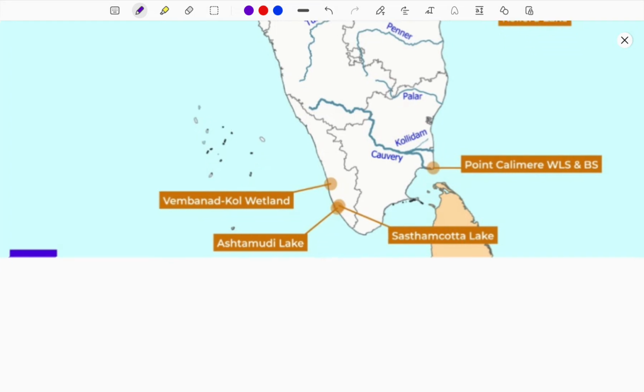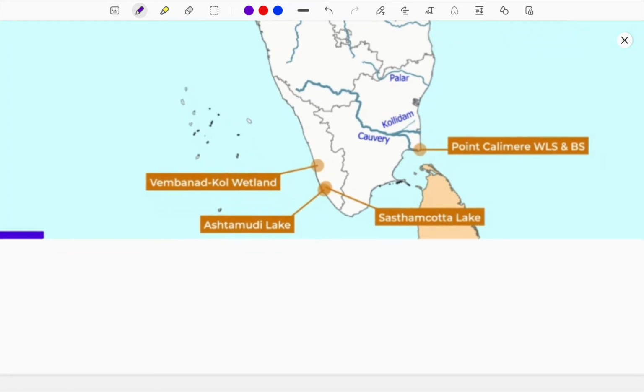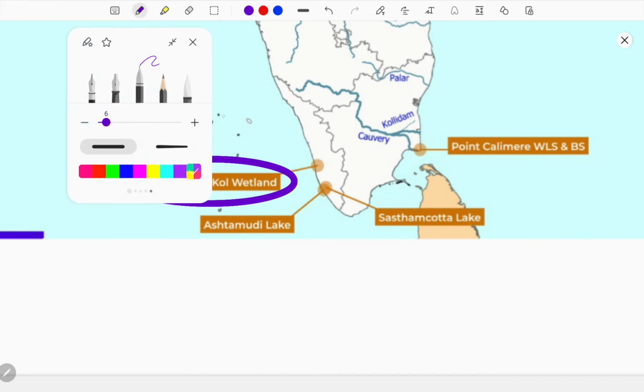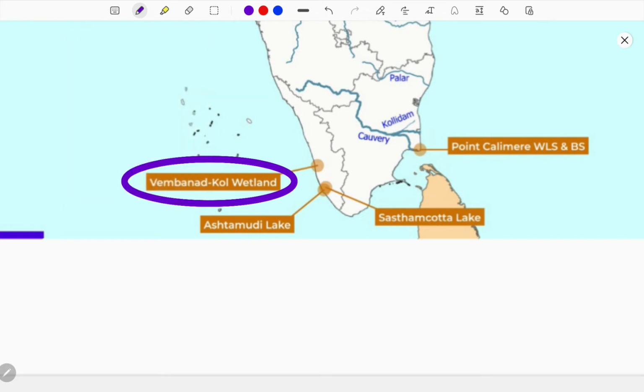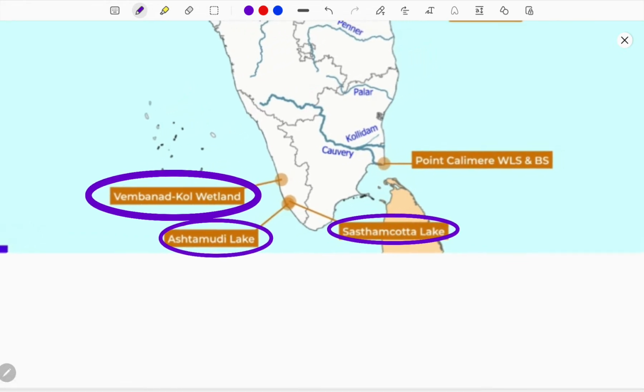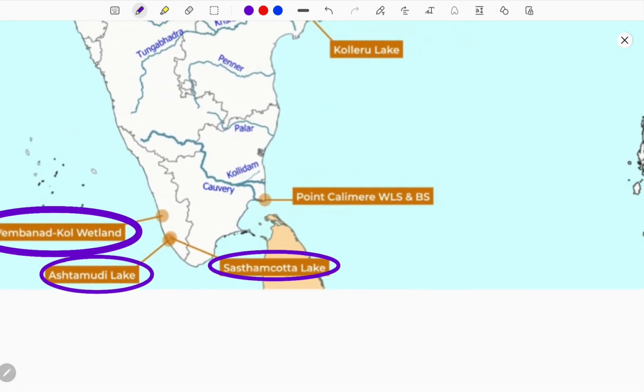Okay, guys, kindly bear with me because this is a map study. It will take time, so you must be patient to understand everything. Here, Vembanadu wetland is along the coast of Kerala, which is important from the Kerala perspective. Remember, Vembanadu requires a case study too. Astamudi Lake is also present there. Then Sasthamkotta Lake is also located in Kerala. So in total, here are 3 wetlands of Kerala.